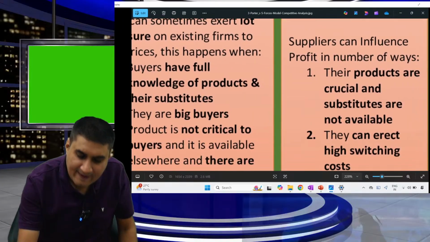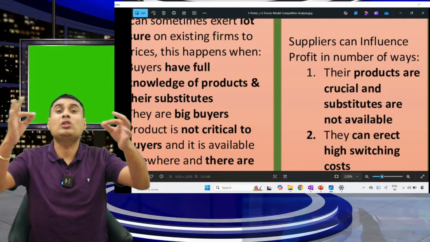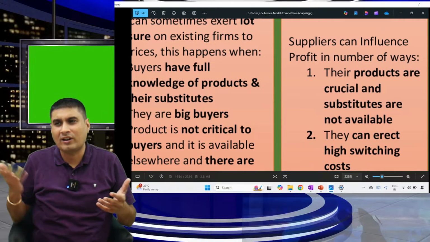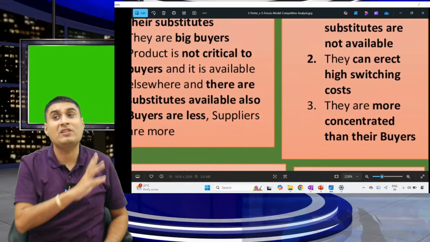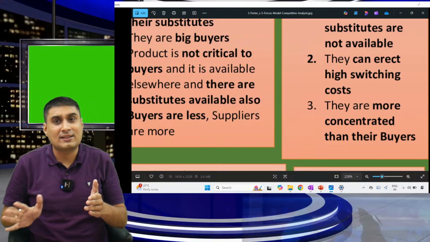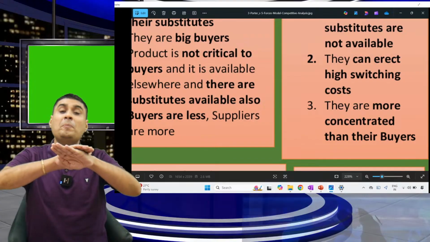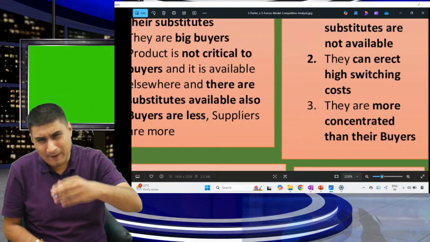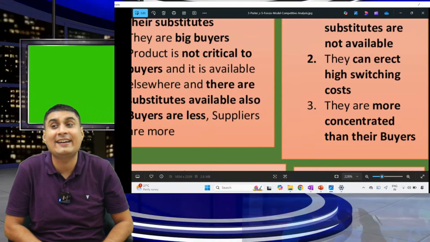So now think, supplier will have a lot of power in how many cases? 3. Product is crucial to the buyer and there are no substitutes. What is the substitute of an aeroplane? Nothing. You have to buy from them. There is a high switching cost. In aeroplanes, once you tie up with Boeing or Airbus, there is an agreement. You cannot switch because they give aeroplanes on credit terms. And once you change supplier, you will not get favorable credit terms.